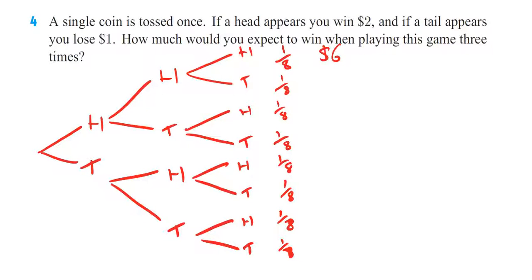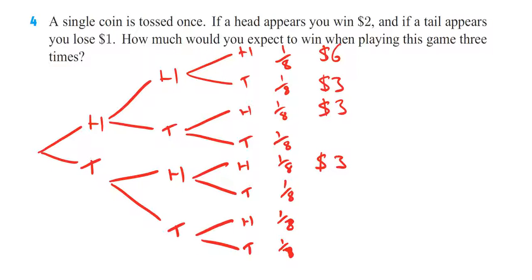Following on from that, if I get 2 heads in a row, I get $4, but if I then get a tail, I lose one of those dollars. So this is going to be $3. It's going to be exactly the same for any combination of 2 heads and a tail. So we can fill in this one being $3 as well. And we have down here as well another 2 heads. This is also going to be $3 as well.